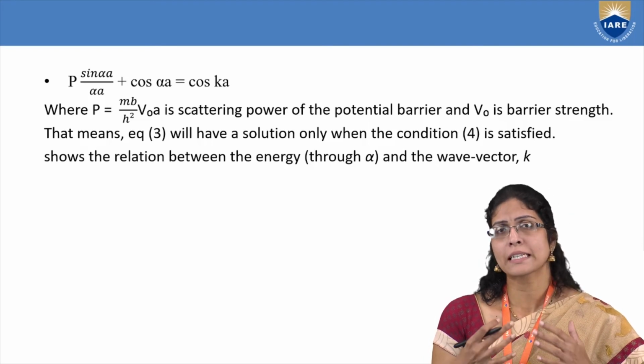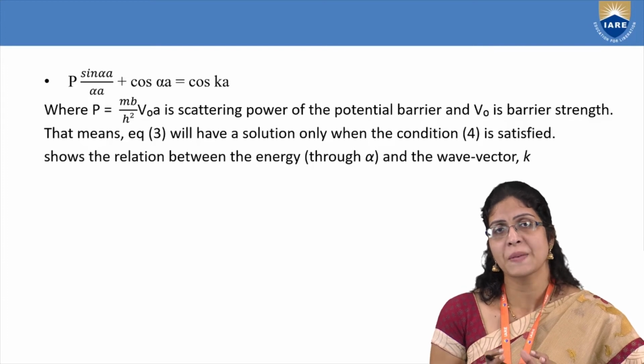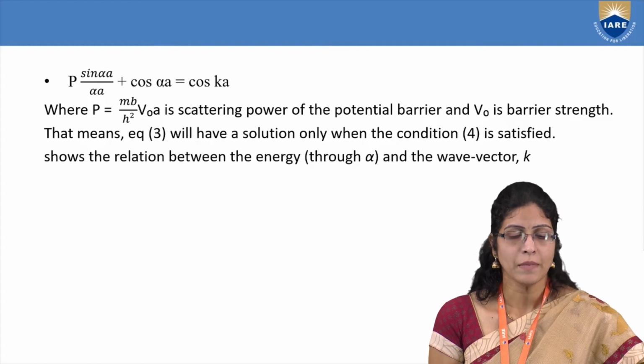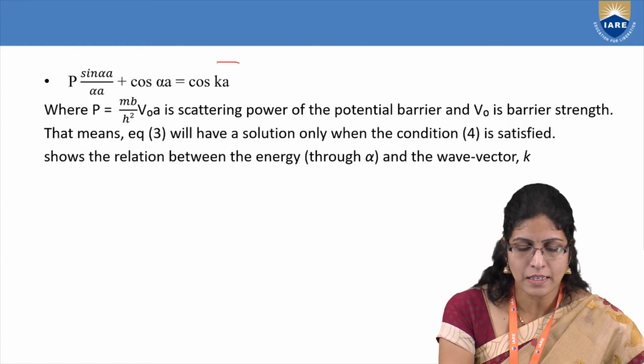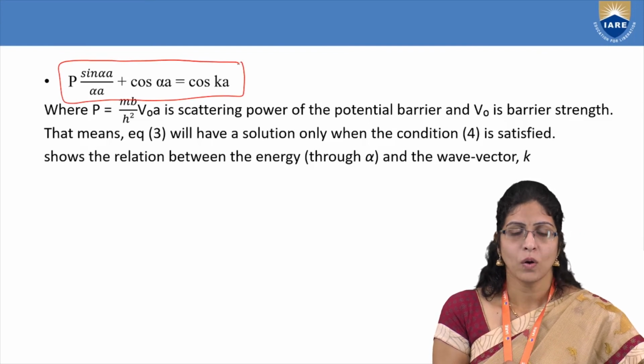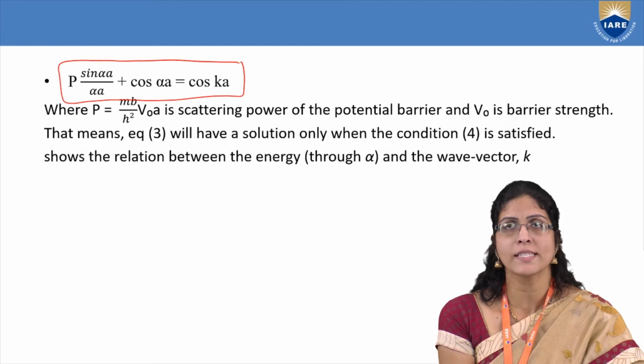Okay, and you have to take into consideration certain conditions in this electron's behavior in the crystal lattice, which is not needed for you in your curriculum, and you will end up in this equation. This equation you need to remember. P sin alpha a by alpha a plus cos alpha a is equal to cos Ka.